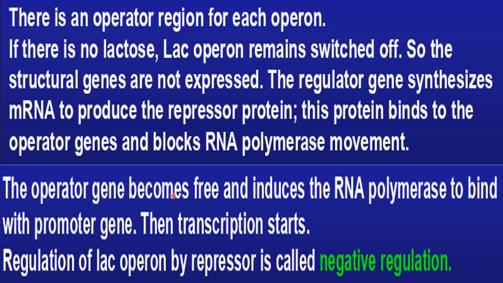Because the repressor has been inactivated due to presence of inducer. If the operator gene is free, then it will induce the RNA polymerase to bind with the promoter gene. Then transcription starts. Regulation of lac operon by repressor is called negative regulation, because this repressor is negatively regulating, because it is responsible for switching off the operator. That's why this regulation of lac operon by repressor is called negative regulation.